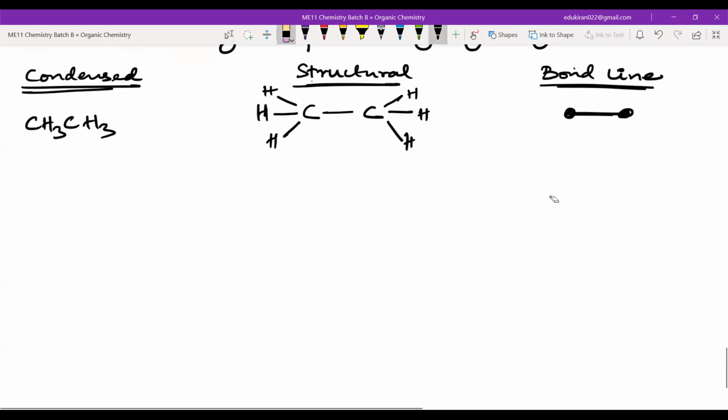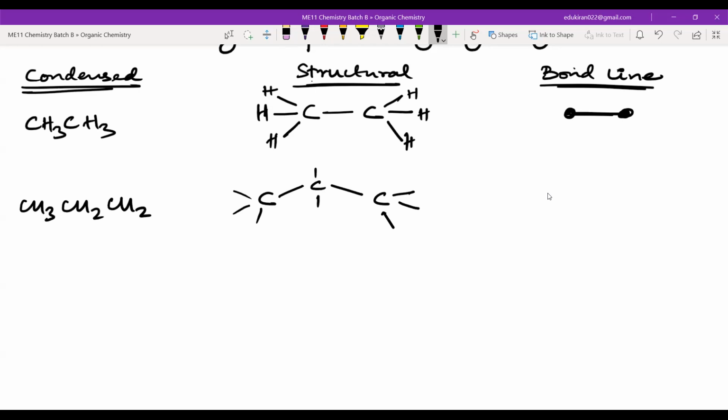For example, if you have a condensed structure, let us say CH3, CH2, CH3. So CH3, I'm just writing the 3 hydrogens like this, carbon with 2 hydrogens like this, and this carbon with 3 hydrogens like this. Now the bond line will be what? You have 3 carbons. You just join them with single bonds because there are only single bonds. Easy? Yes or no?